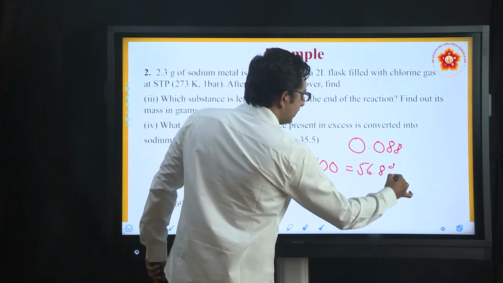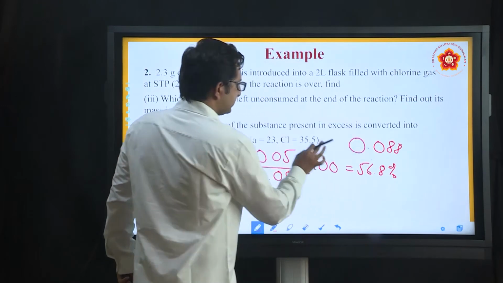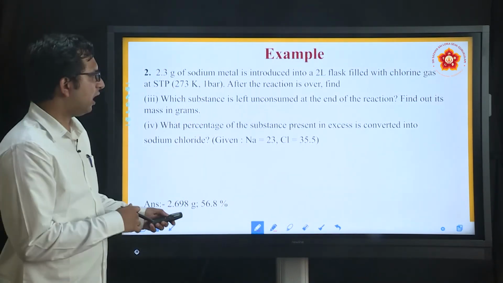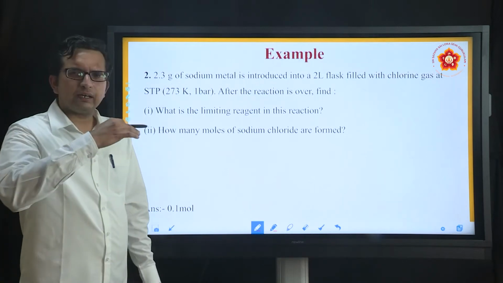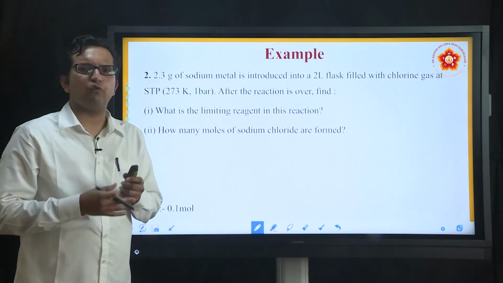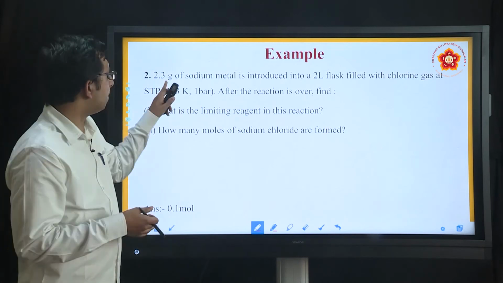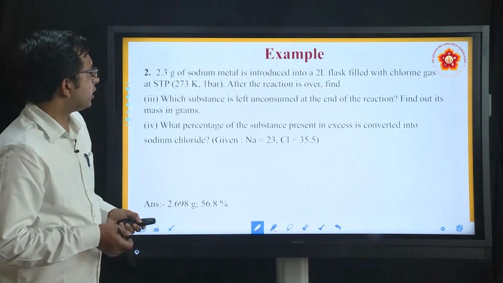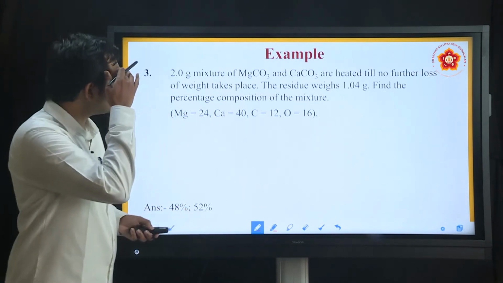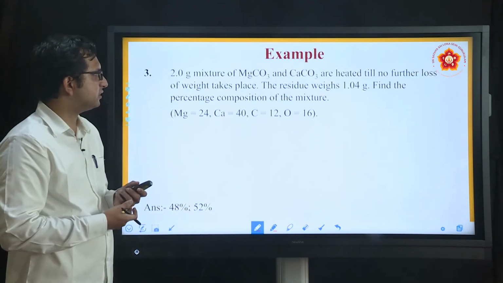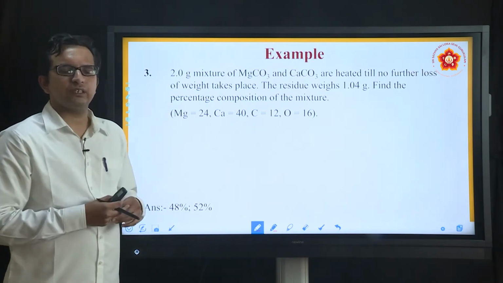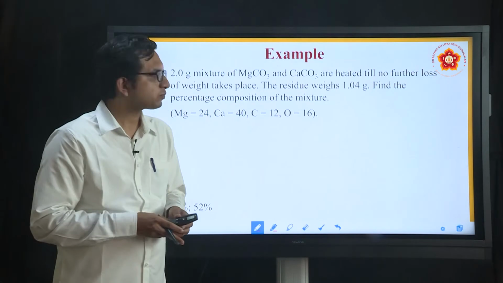So, this is how we analyze the various aspects about a limiting reagent and how these are calculated and analyzed based on the number of moles and its corresponding masses or the liters that we have taken. So, having understood these parts, now let us take up one more example, a next higher level type of question that can come across for you.